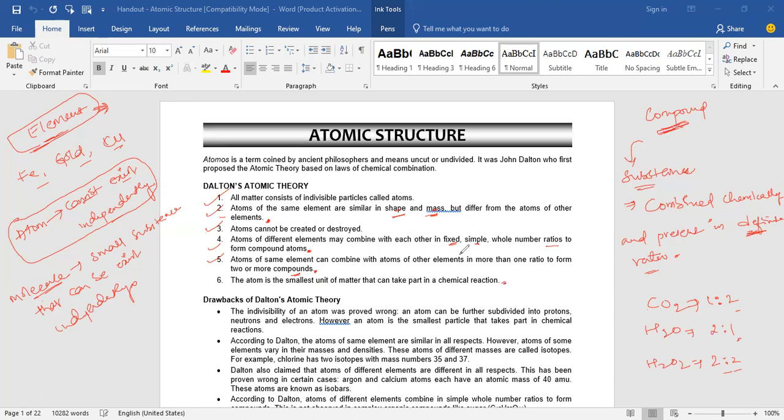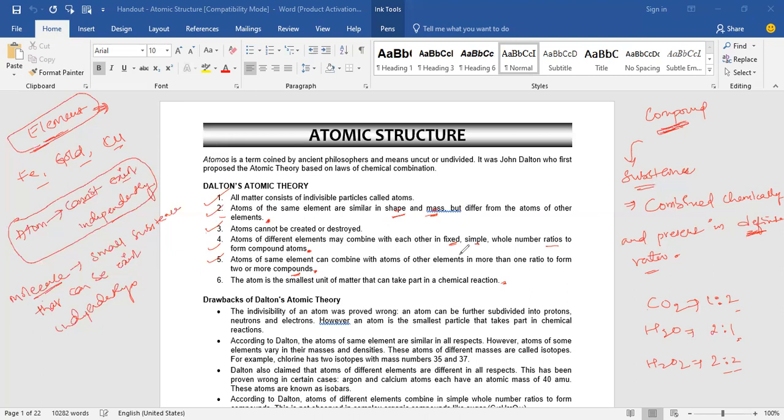So these are the six merits of the Dalton atomic theory. He said atom is an uncuttable or indivisible particle, and atoms of the similar element will be identical in shape, size, and color, and atoms of the different elements are different in shape, size, and colors.